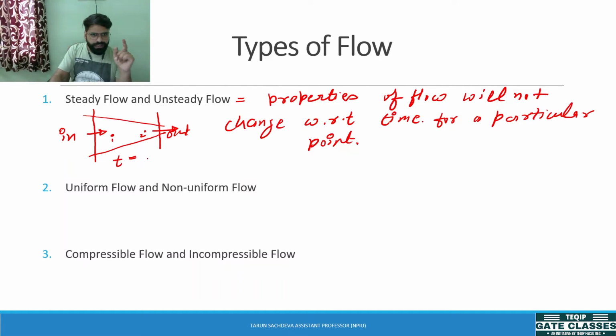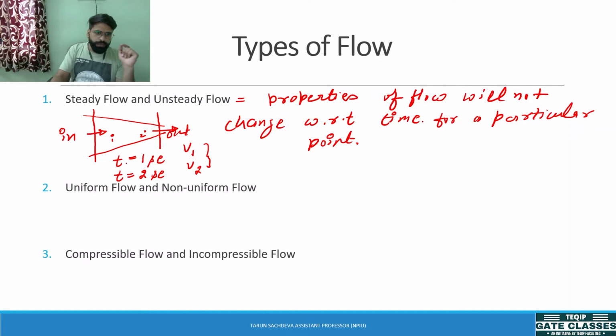Suppose we are taking the measurement of velocity at time t equals 1 second at point 1 and 2, and the velocities are v1 and v2. Now if we are again measuring the velocity after time t equals 2 seconds, at that time the velocity at 1 and 2 has to be equal to v1 and v2. So that means the property at a particular point, at point 1 and at point 2, the velocities are not changing.